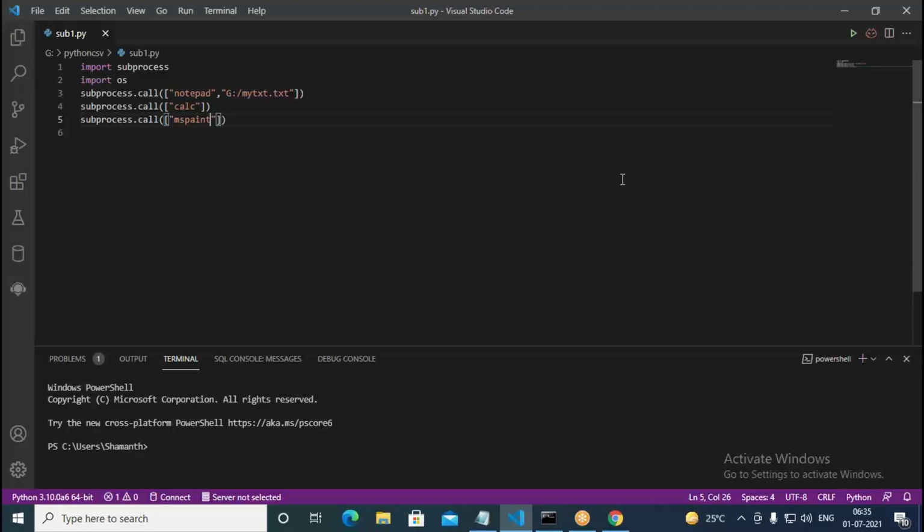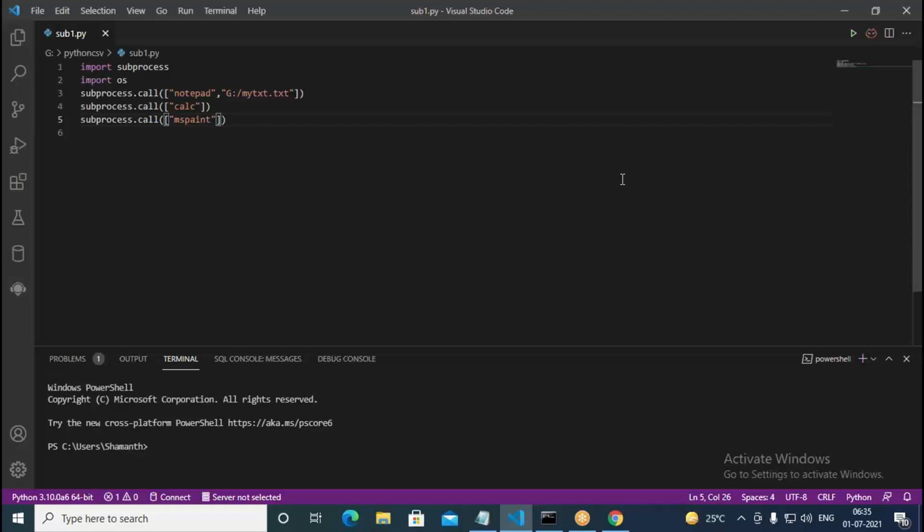We just need to import subprocess. Then when we call using subprocess.call, the concerned application can be opened there. I'm opening three applications here: Notepad, calculator, MS Paint. Similar to that, whatever other application you want to launch, it can be launched. So this is what exactly happens when executing the subprocess call method.